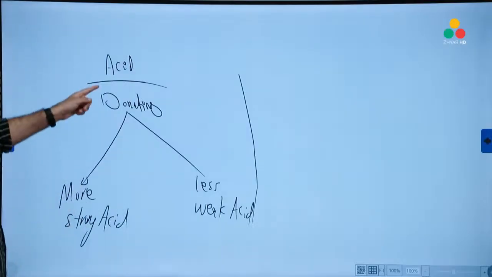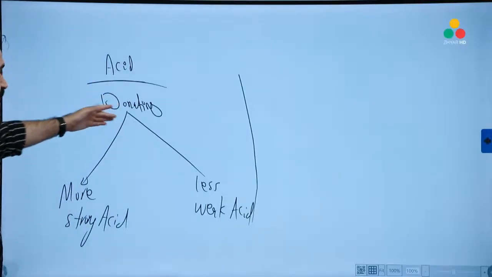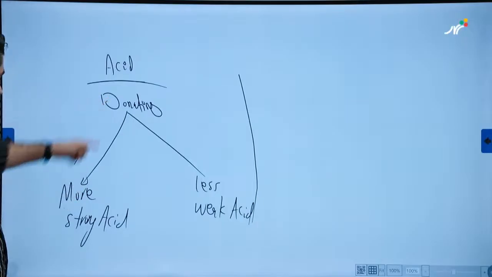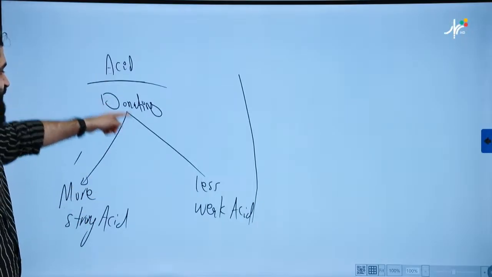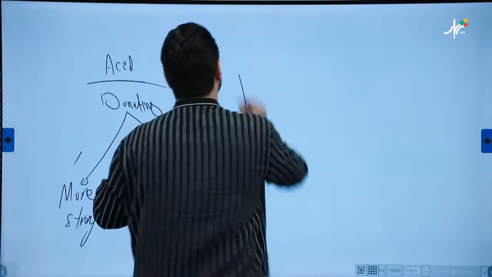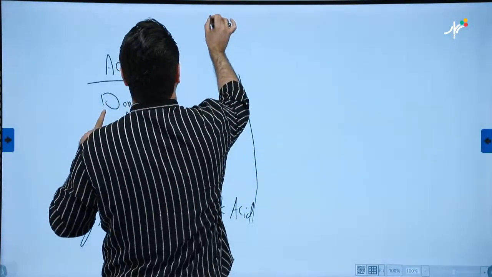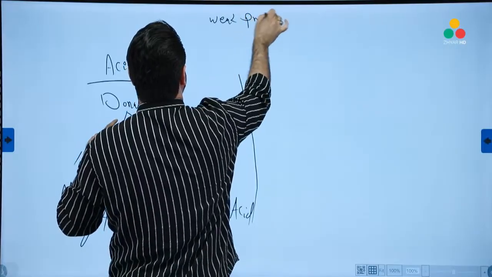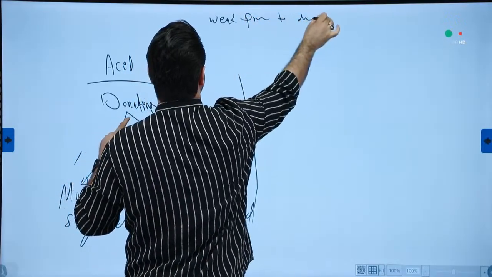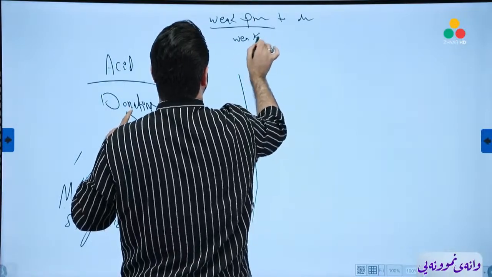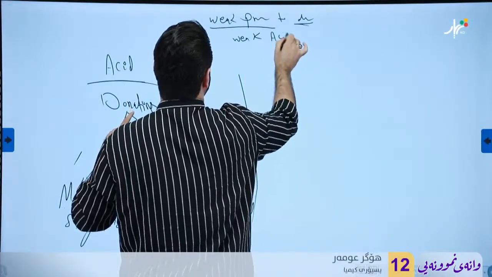So, acids have a donating preference. If the acid has more preference to donate a proton, it will become a strong acid. If the acid has less preference to donate a proton, it is a weak acid. So a substance that has weak preference to donate a proton, weak preference means weak, donate means acid, will become a weak acid.